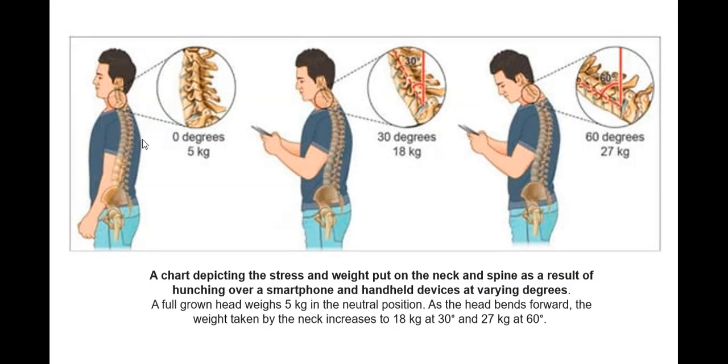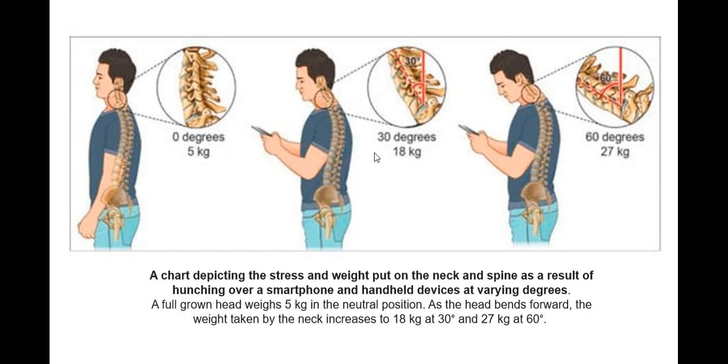So here is a chart. This chart is depicting how much stress or weight comes to our neck when we hunch while using the mobile phone. At 0 degree bending, in a normal mature individual, there is 5 kg of weight that comes to the cervical spine.